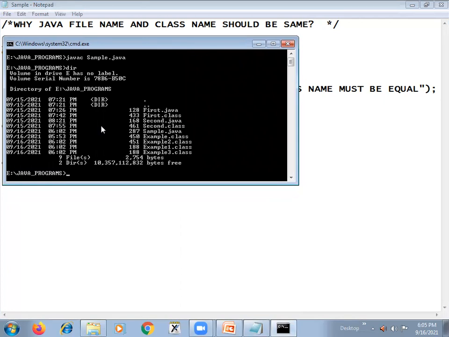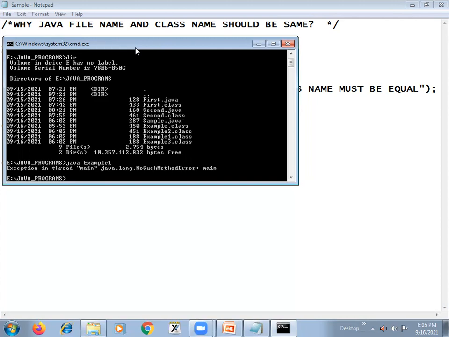Right? So if I rename this file, now you can see here what we need to execute. If I execute example1.class, no class definition, no such method. See here, exception: no such method error this time, because I have created only an empty class. There are no methods. That means there is no main method in this.